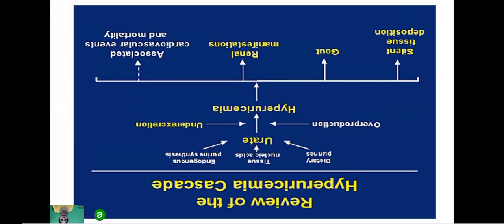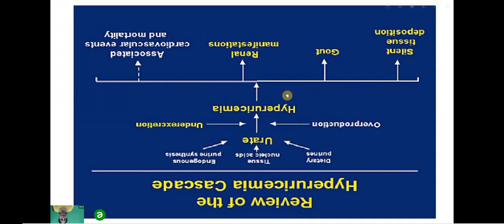So a review of the hyperuricemia cascade. What happens here? This is the dietary purine, tissue nucleic acid, endogenous purine synthesis. Here they are converted into urate. Then if overproduction of urate takes place, it causes hyperuricemia.